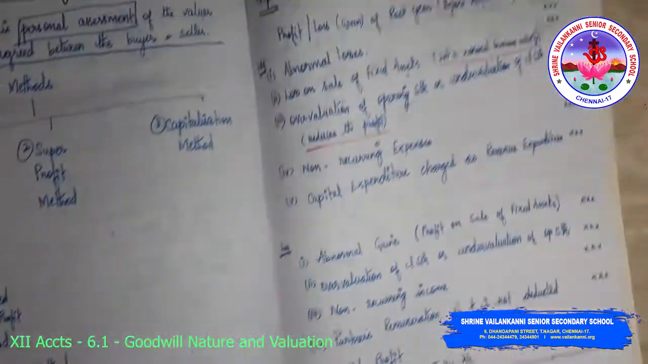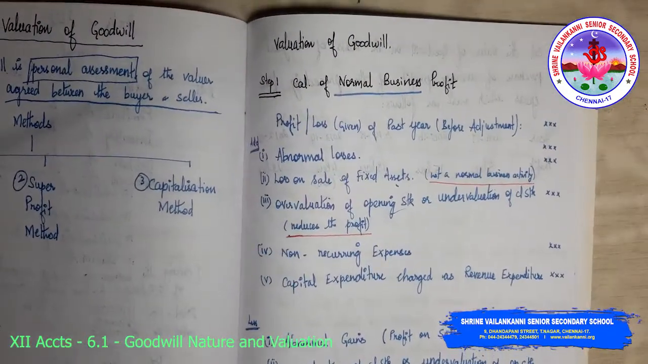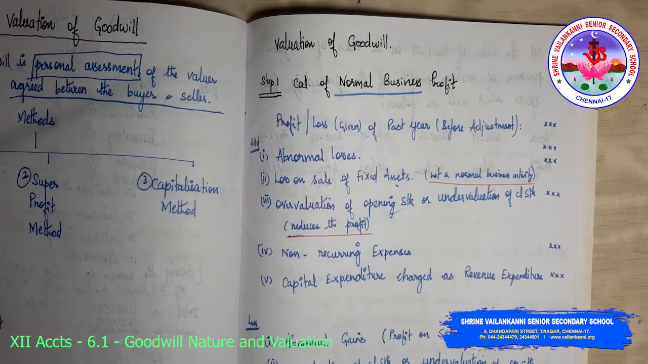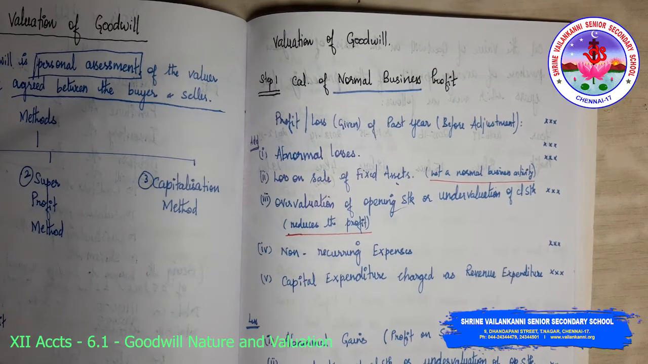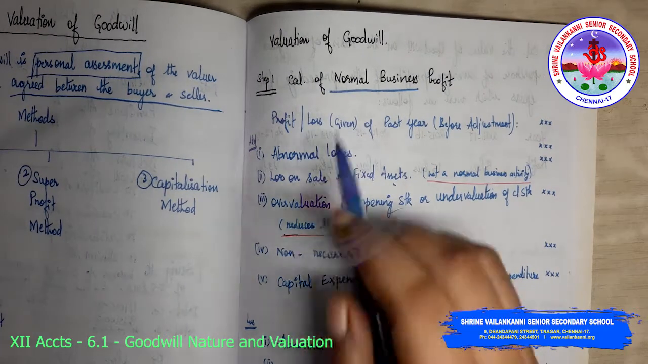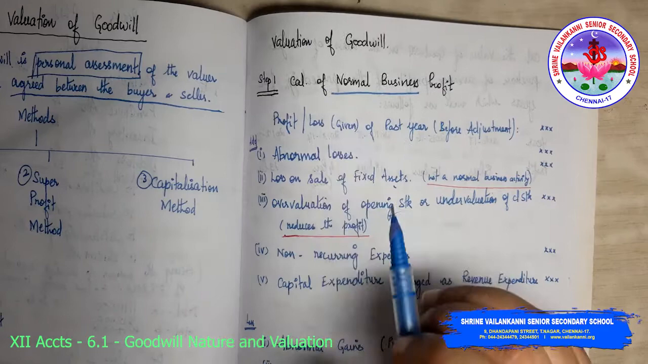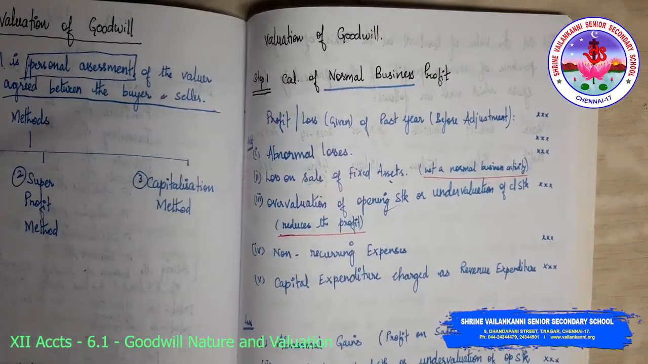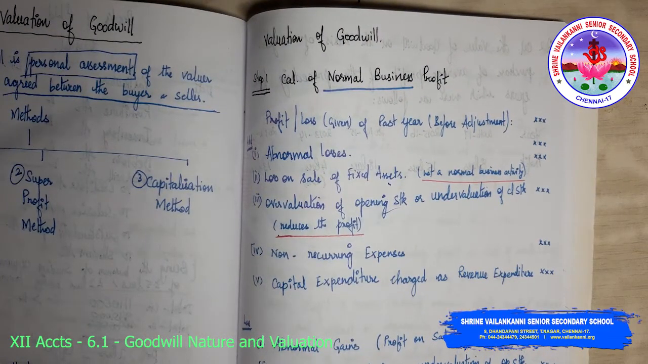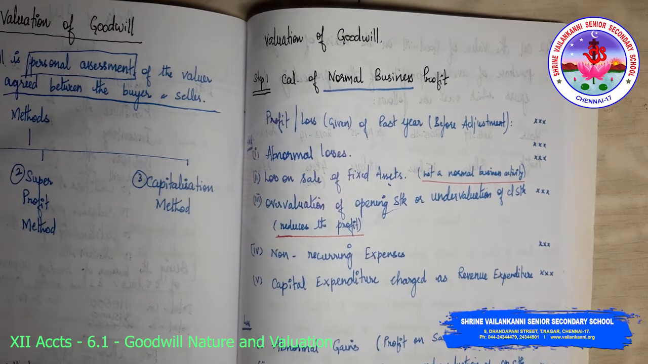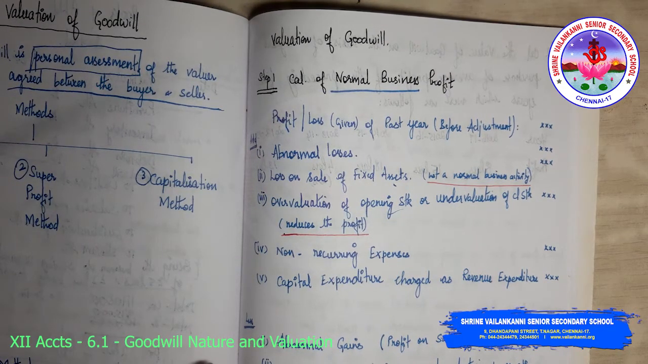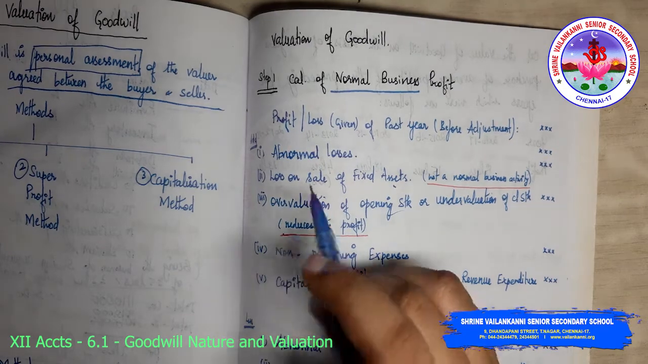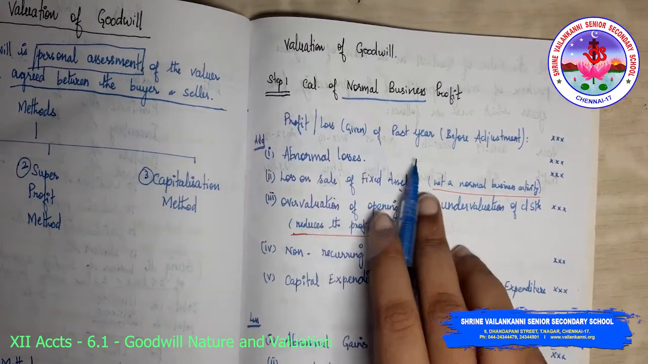So we are going to understand how we value the goodwill under this method. The first step is calculation of normal business profit. Now, how do you calculate the normal business profit? Normal business profit means profit without any additional items, apart from operational activity. What are the various profits that are earned? We start with the profit or loss of the past years before adjustments.